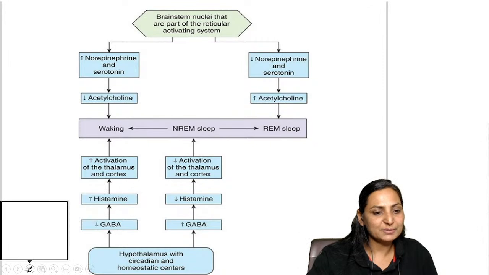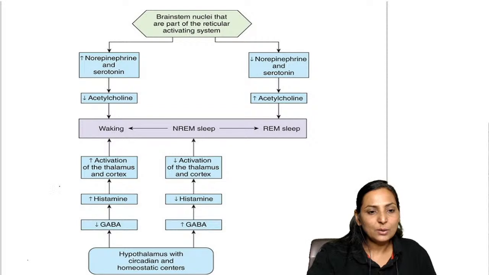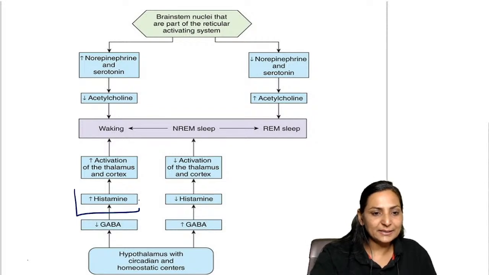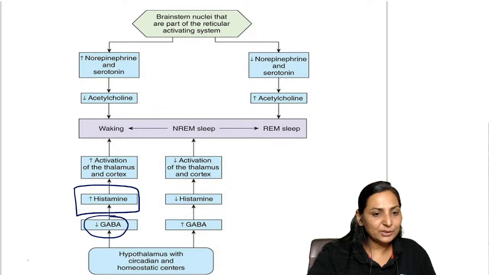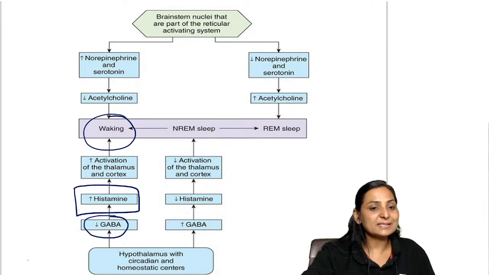Another very, very important thing regarding sleep is the various neurotransmitters that are involved in sleep. When there is an increase in histamine and a decrease in GABA, there is increased activation of the thalamus and cortex resulting in waking. Therefore, when we use antihistaminic drugs, there is sedation.